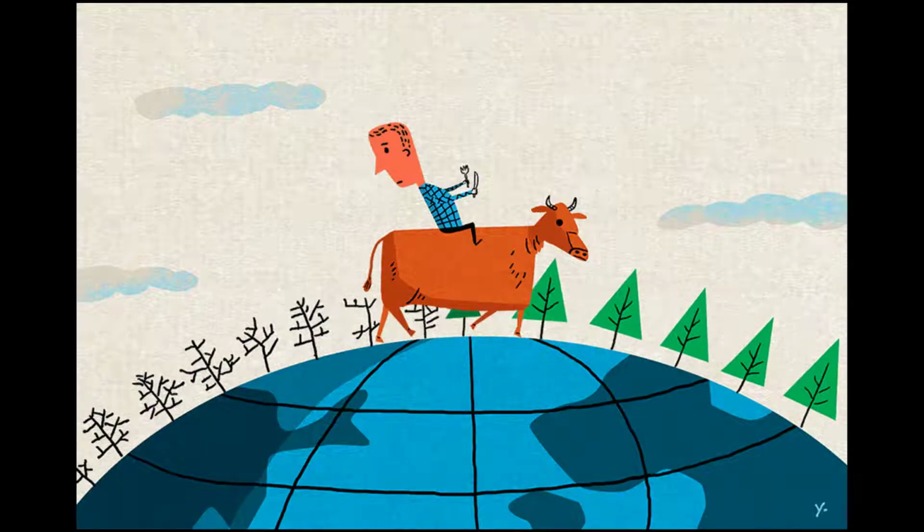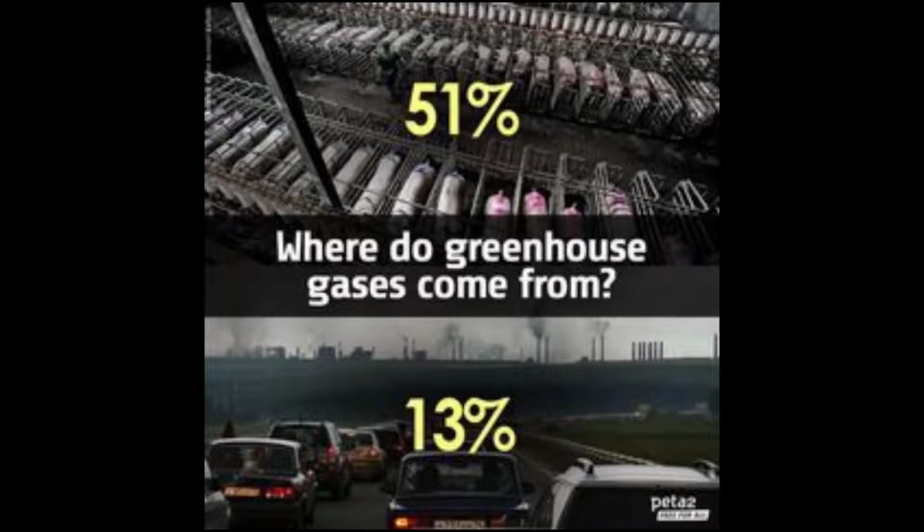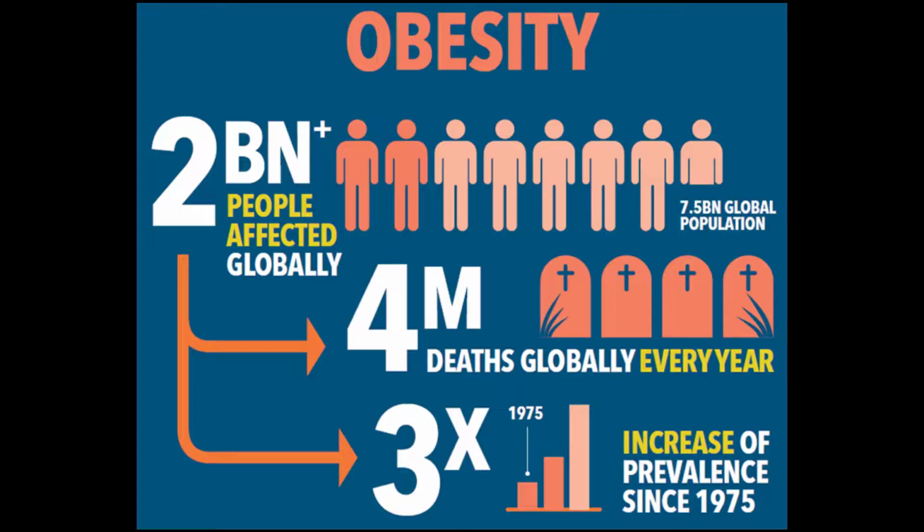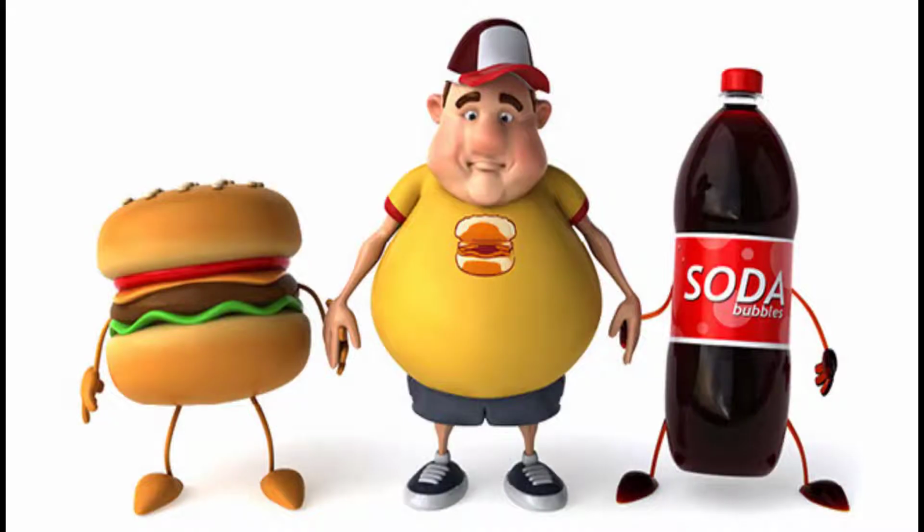Did you know that the beef you eat produces more greenhouse gases than the car you drive? Did you know that worldwide obesity has tripled since 1975 and so has meat production? Did you know that most of the world's population live in countries where overweight and obesity kills more people than underweight?